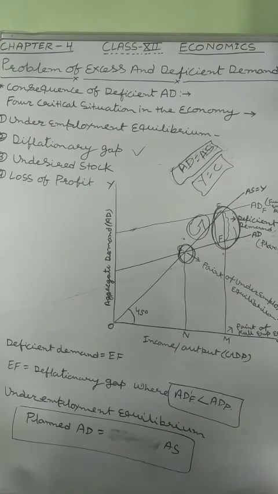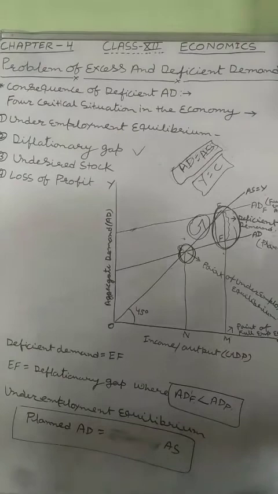And the fourth, the loss of profit. How is there loss of profit? If the producer produces and there is a creation of inventory or undesired stock, in that situation the producer must withdraw their investment from the production process, and it leads to unemployment and least income flow to society. Due to the least production of goods and services and stock creation, the producer will suffer a loss in their profit. Thus these are the four consequences of deficient aggregate demand.